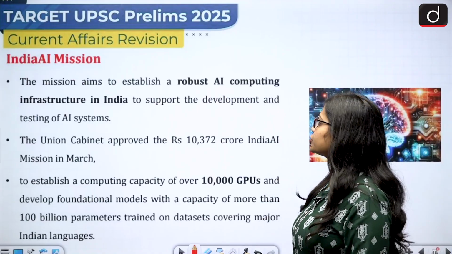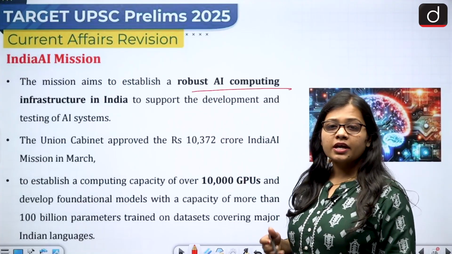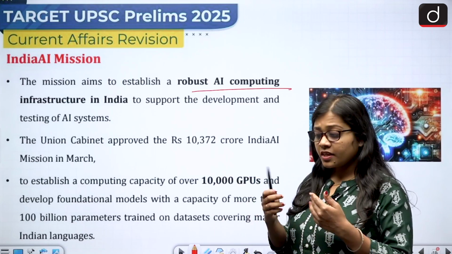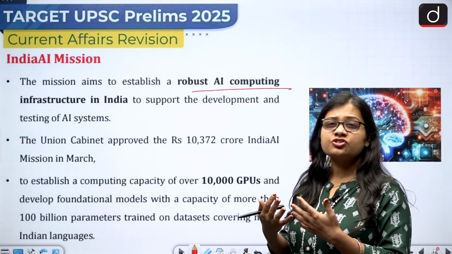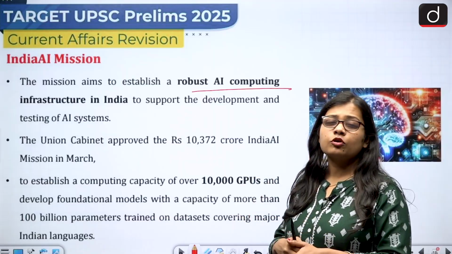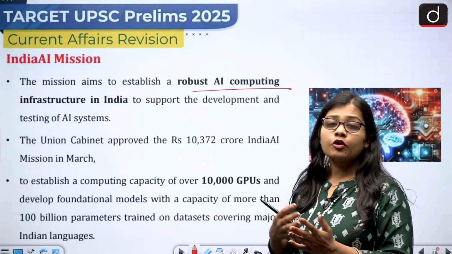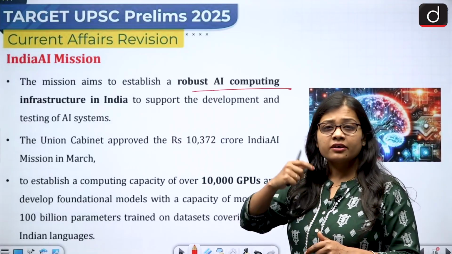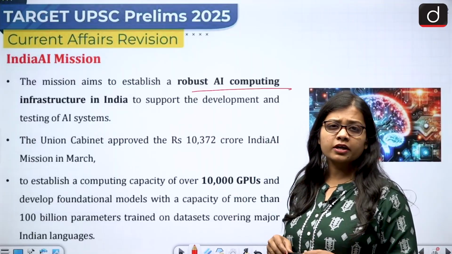The mission aims to establish a robust AI computing infrastructure in India, as the future is about artificial intelligence, and artificial intelligence is a specialized area. So better and more capital is required for building the infrastructure with regard to artificial intelligence, and a high range of technology will also be involved under it.